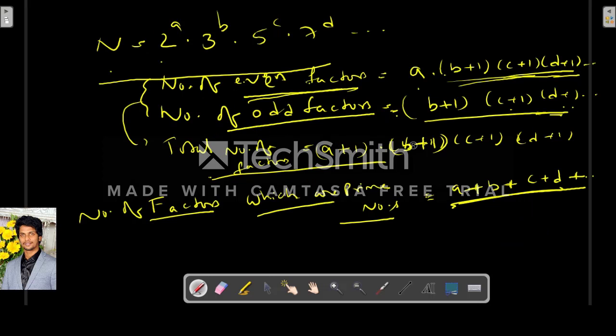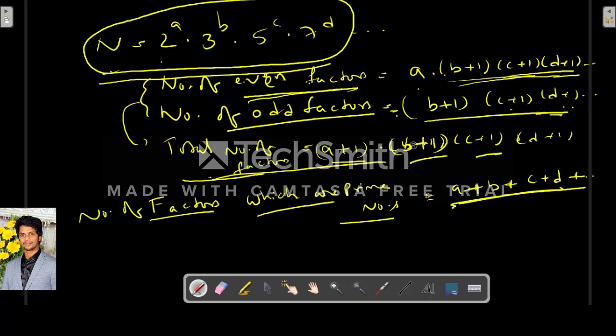Let's revise the formulas again. When the number is written in this form after factorizing, what is the formula for the total number of factors? This is a plus 1 into b plus 1 into c plus 1 into d plus 1 and so on. What is the formula for the total number of even factors? We have to take only a here for 2. So a into b plus 1 into c plus 1 into d plus 1 and so on.